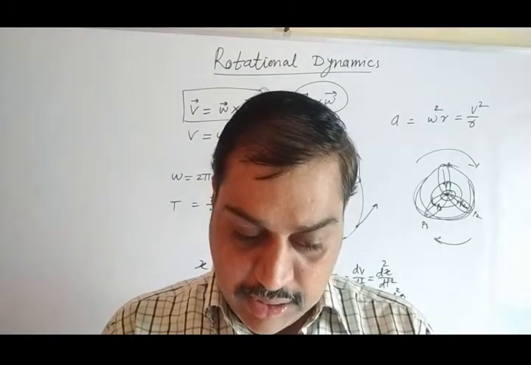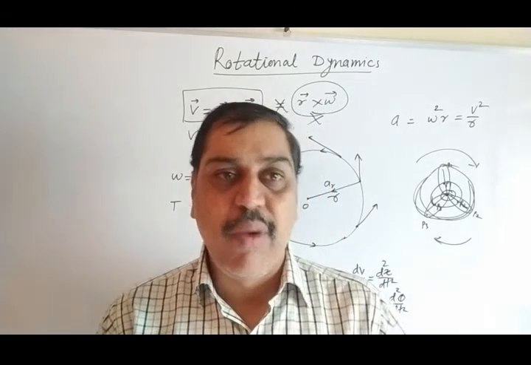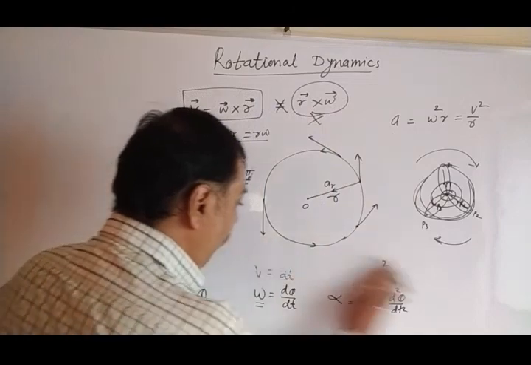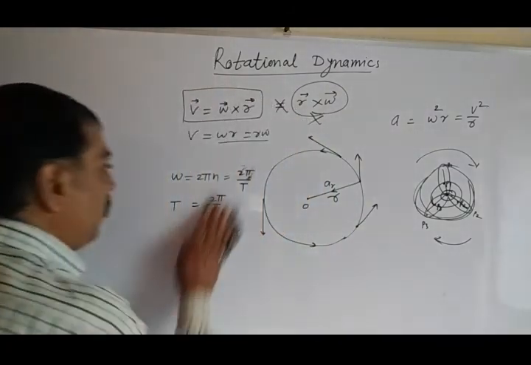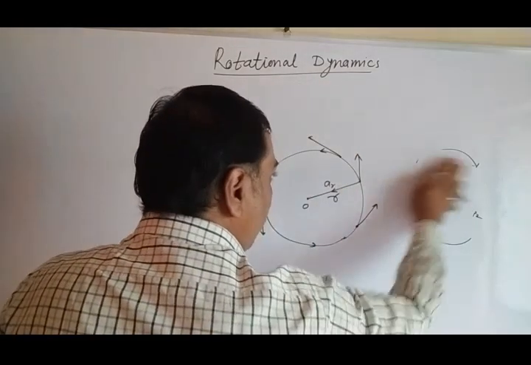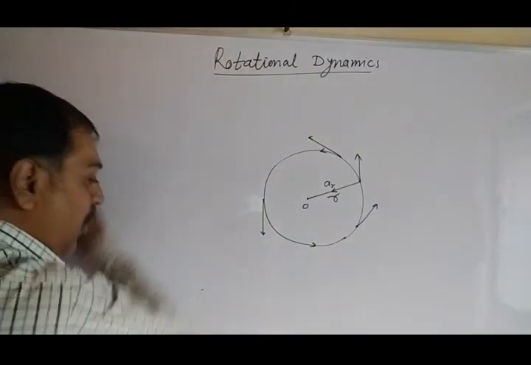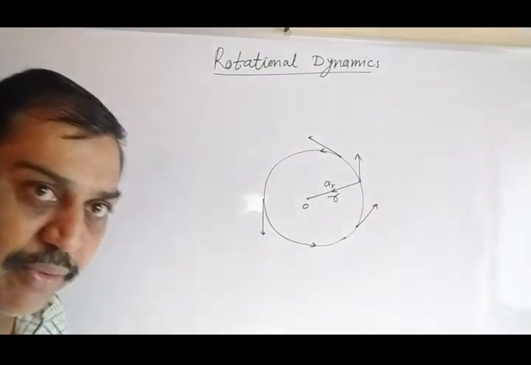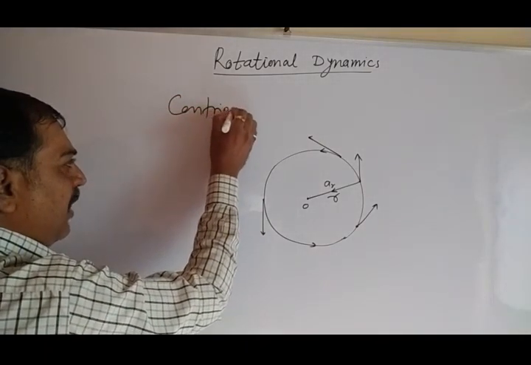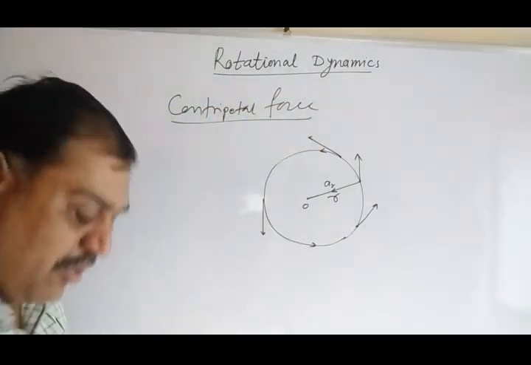Let's go further. In your book, the next topic they have mentioned is centripetal force. What exactly centripetal force is, that part we have to learn. The force which is necessary for a particle to perform a circular motion, that force is said to be centripetal force. If there is no centripetal force, there should not be circular motion. So whenever there is circular motion, there must be centripetal force. So what exactly centripetal force is, that we have to see.